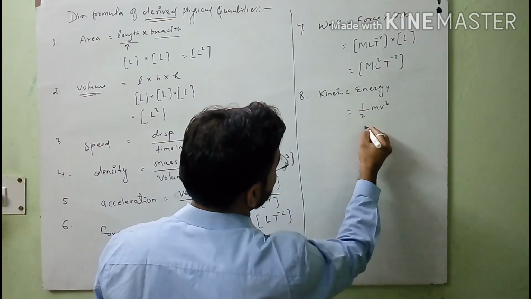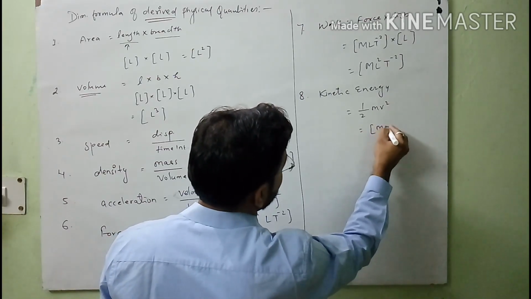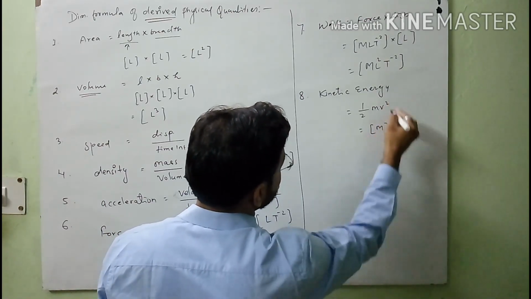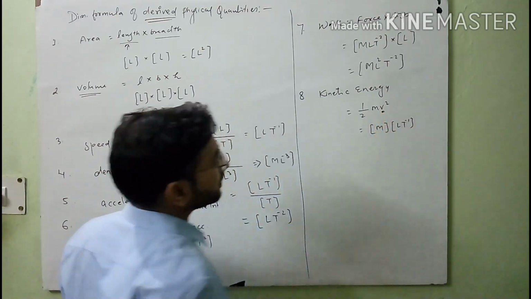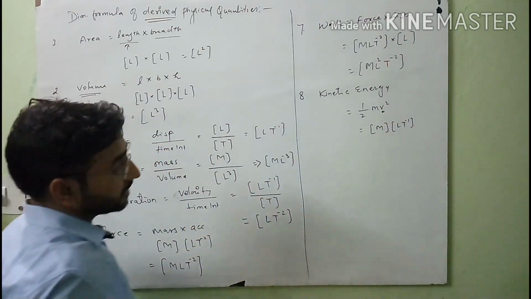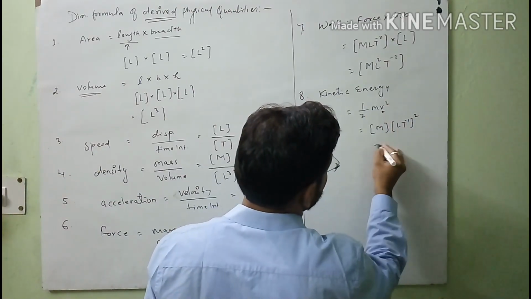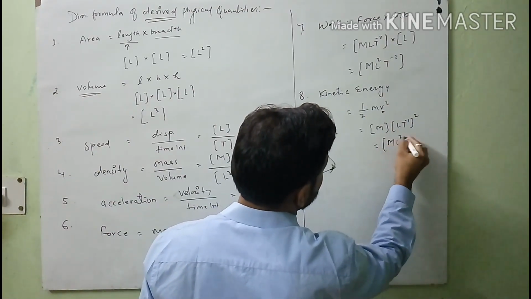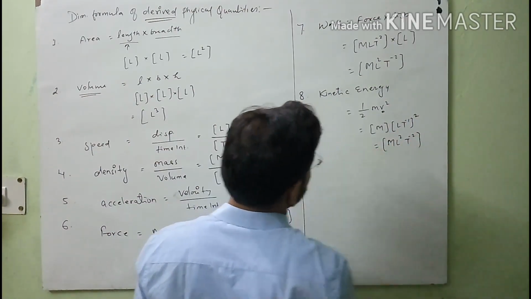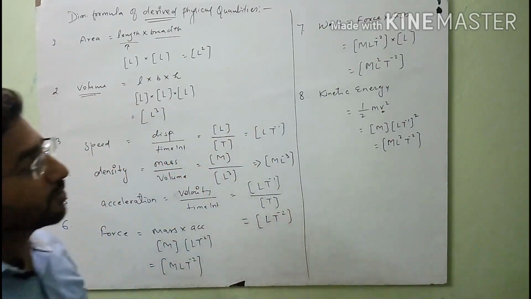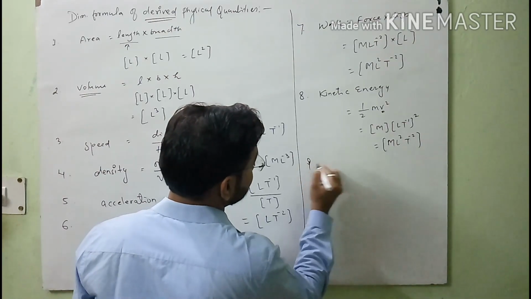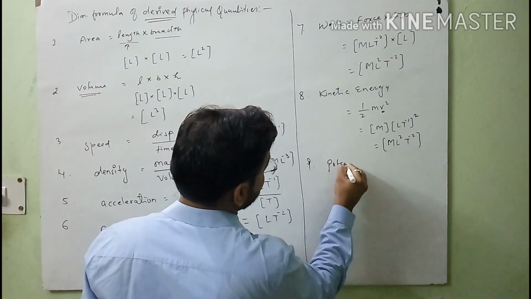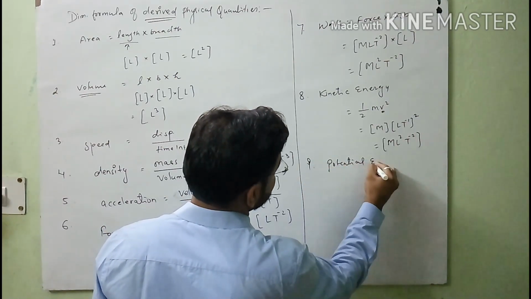Half is constant, so we will focus here on m, and velocity square, where LT minus 1 is the dimension of velocity and square is here. So you will get the final result ML square T minus 2. So this is the dimension formula of kinetic energy in front of you. After that you will see the dimension formula of potential energy.